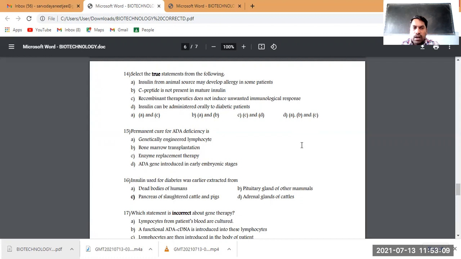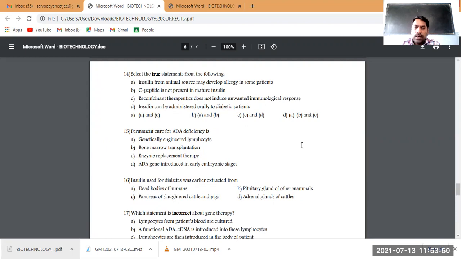For the 14th question, option A is true: insulin from animal source will cause allergy. Next, C peptide is not present in matured insulin. So C peptide is not present in a matured insulin.